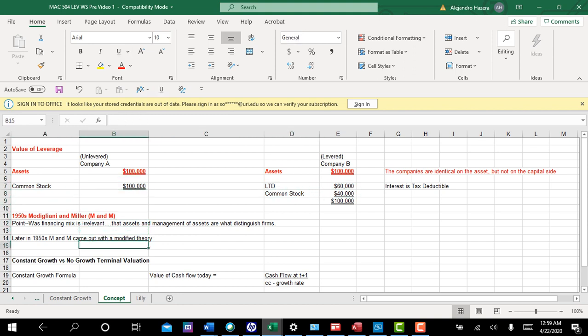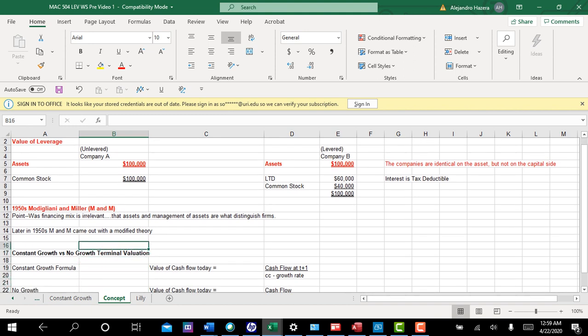Okay, and the theory is very logical, and sometimes I go over the basics of it in class. Don't have time this time. Now, I believe in the theory. I'm a big believer that the firm's assets and their management are what matters. To me, that's what matters. That's why, when I do valuations, I always like to take assets and then subtract out debt, which is what I'm going to do eventually in this example in the 3rd video here.